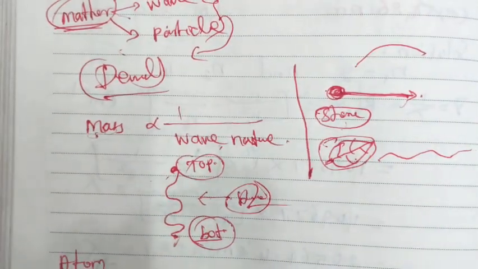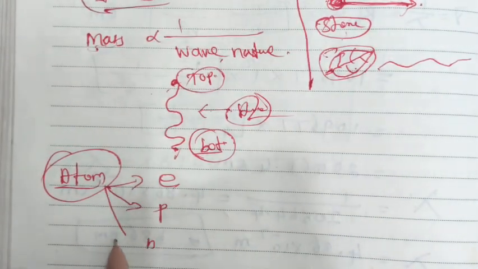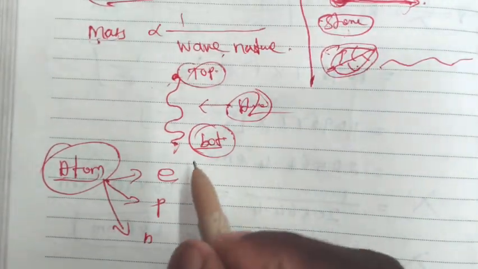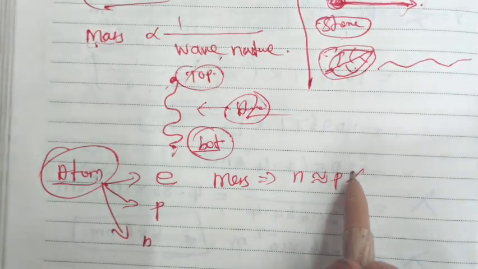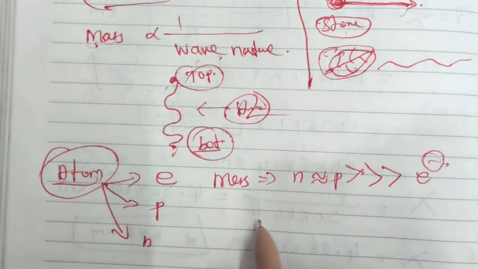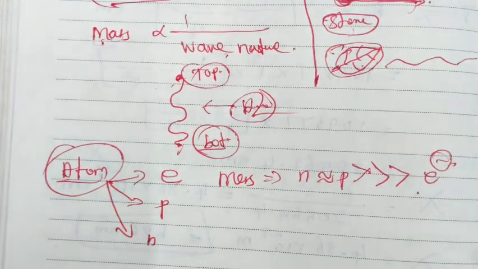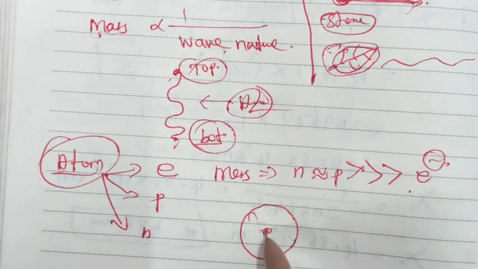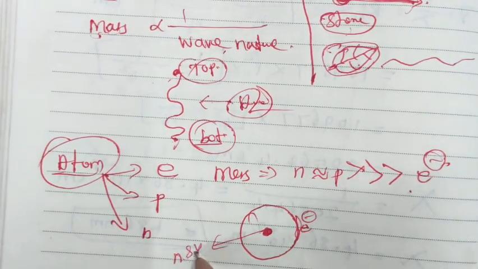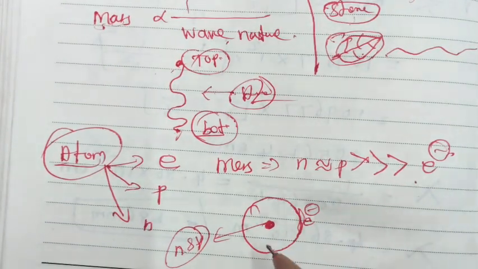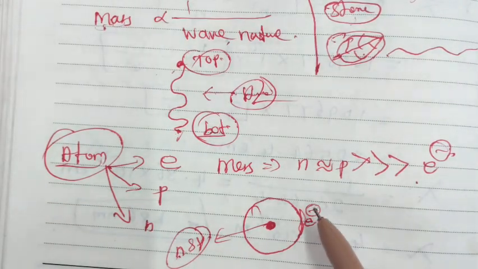In the case of the atom, there are three subatomic particles: electron, proton and neutron. The neutron's mass is almost equal to the proton's, but the electron has a very small mass. The electron revolves around the nucleus in an orbit, and the nucleus consists of neutrons and protons. So the atomic mass equals the sum of the nucleons, the mass number, without the electronic mass.